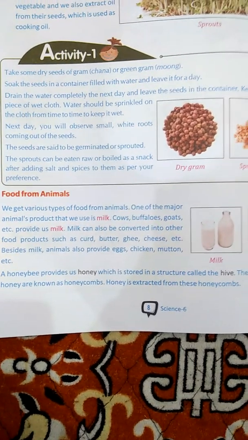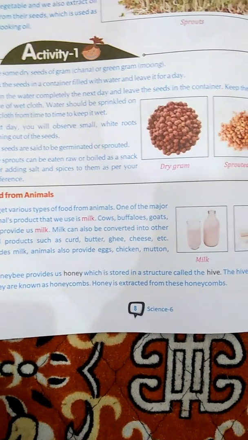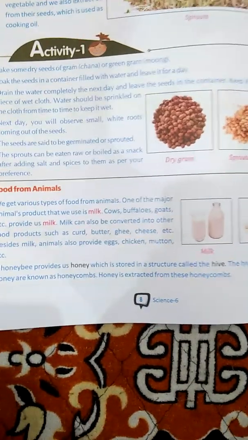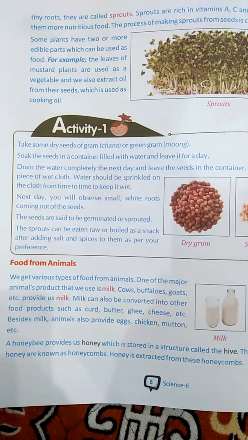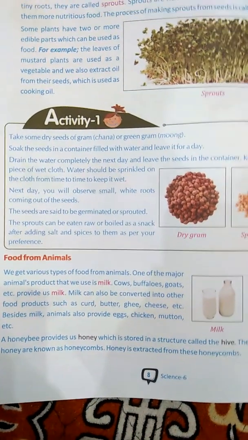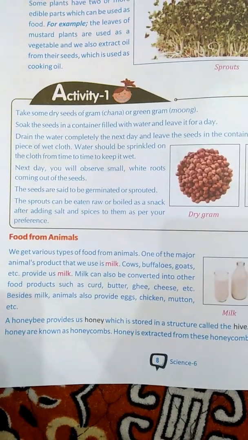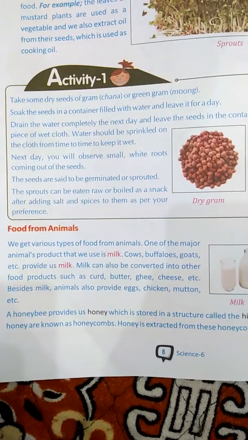A honeybee provides us honey which is stored in a structure called a hive. The hive contains a lot of honey which is not only sufficient for the honeybee but also for human beings. So from there we extract some honey and eat it.